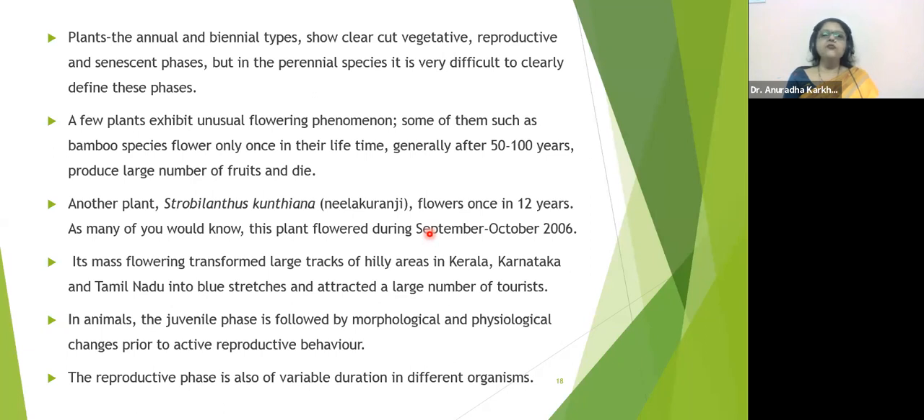Another plant, Strobilanthus kunthiana, also called as Neela Kuranji, they flower once in 12 years. So for Neela Kuranji, for Strobilanthus kunthiana, they are going to be in the vegetative phase for almost 11 years. And in the 12th year, after the 12 years they have completed of the vegetative phase, then they are going to bloom up. Okay. As many of you would know, this plant flowered during September, October 2006. My dears, 2006 plus 12, kitna hota hai? Can you tell me? 2006 plus 12 years. They would have flowered again in which year? Very good. Yes. So they again flowered in 2018.